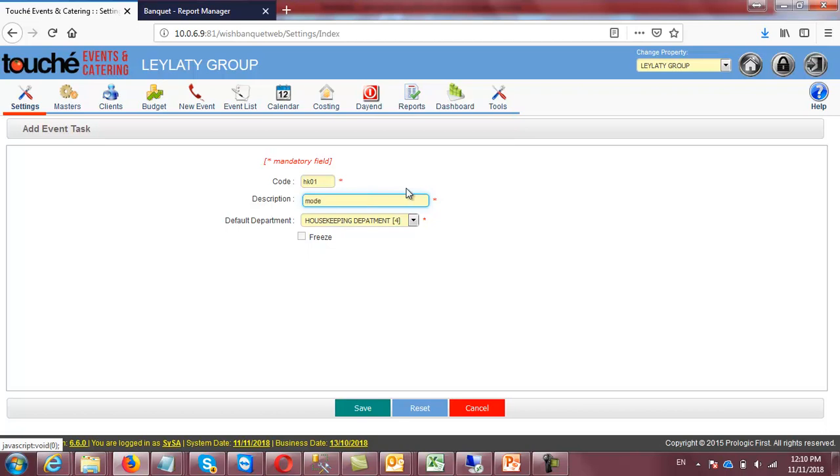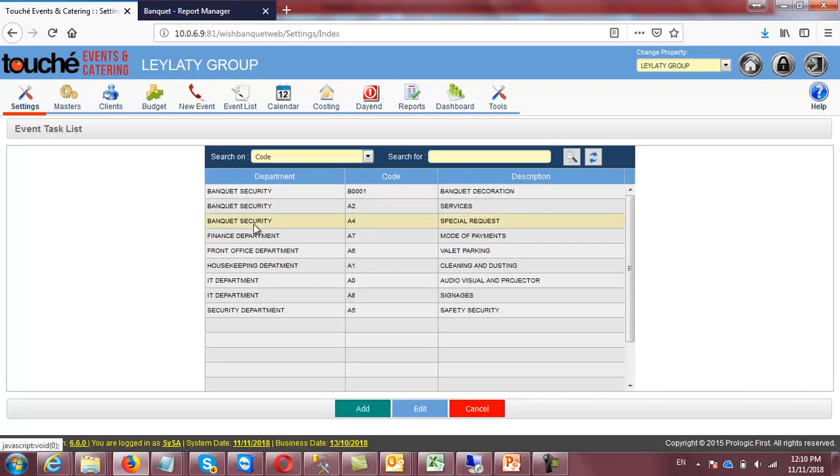Same like there is one task, mode of payment, for finance department. So I can select the task mode of payment. In description, I can go there and define it, okay, move 50% advance, and the other details I will define. But this is my task name, mode of payment, and it is related with finance department. So these tasks will be available in function prospectus, and respectively when you are distributing the function prospectus to the concerned department, they can read and understand their related data.